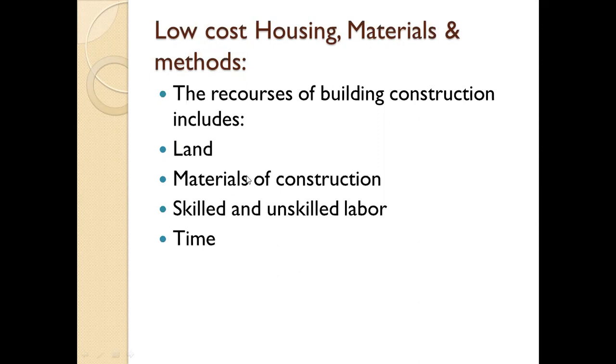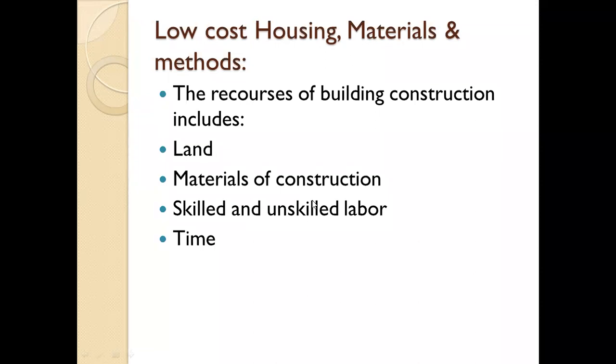Then the second thing is the materials of construction. Okay, here the total cost of the building can be reduced substantially with reference to the building materials by adopting different measures in construction, in that whatever locally available material is there, we have to use it.